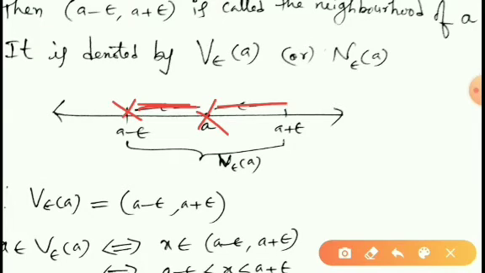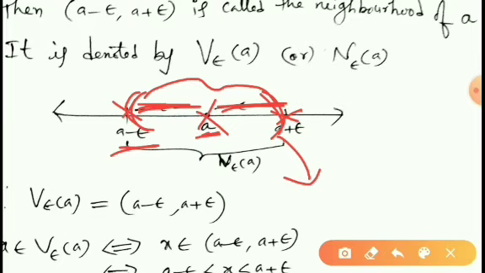Then this is obviously A minus epsilon, because this is less than A by epsilon, and this is A plus epsilon. Then the open interval (A minus epsilon, A plus epsilon) means all the real numbers which lie between A minus epsilon and A plus epsilon. This open interval is said to be the epsilon neighborhood of A. Epsilon is said to be the radius of the neighborhood, A is the center of the neighborhood, and the total distance, epsilon plus epsilon, is the length of the neighborhood.